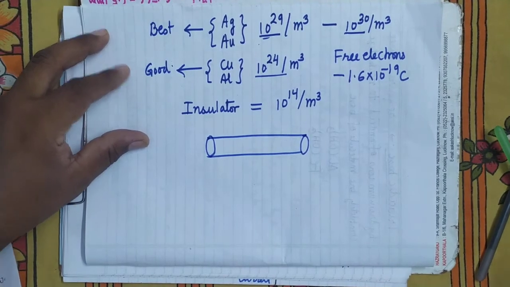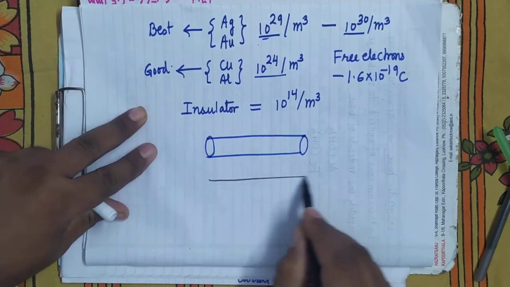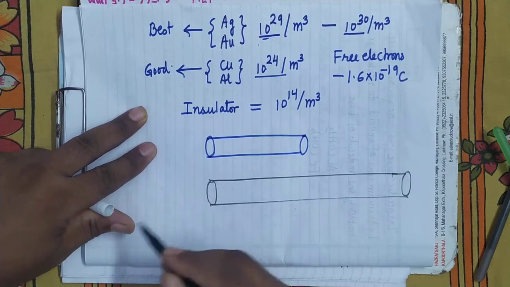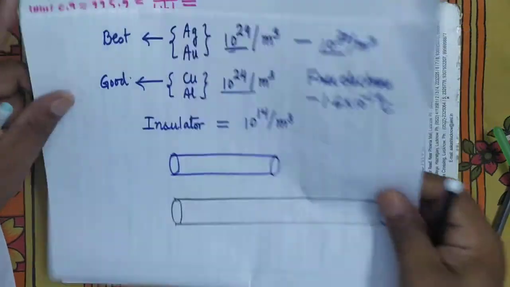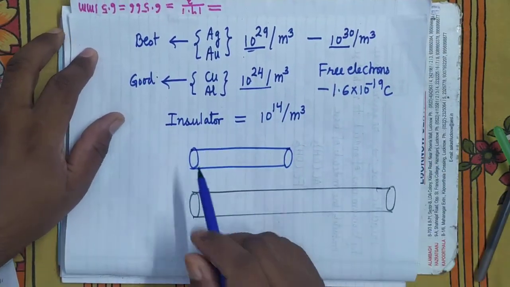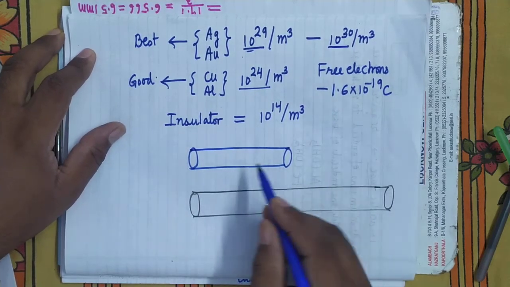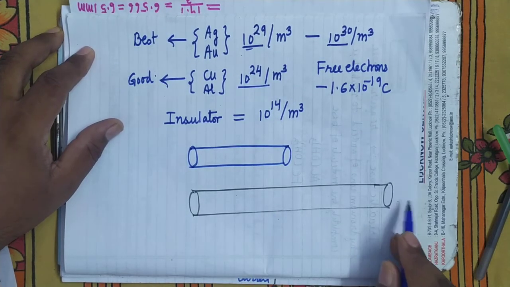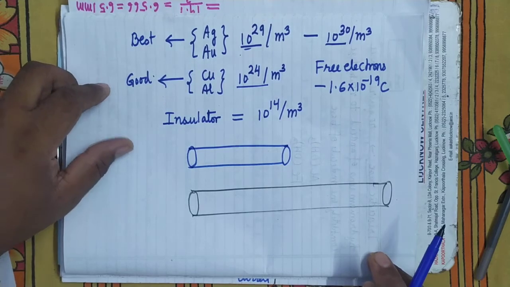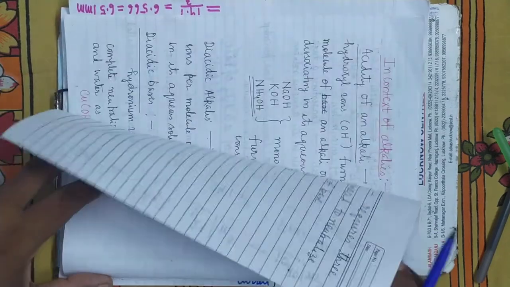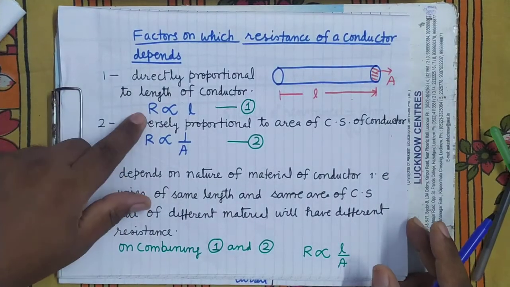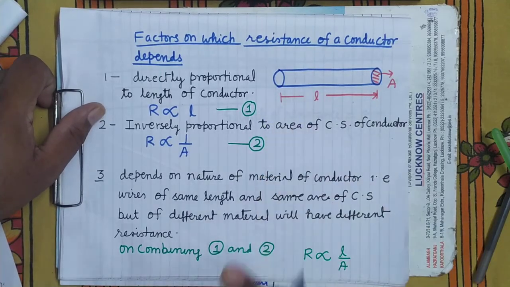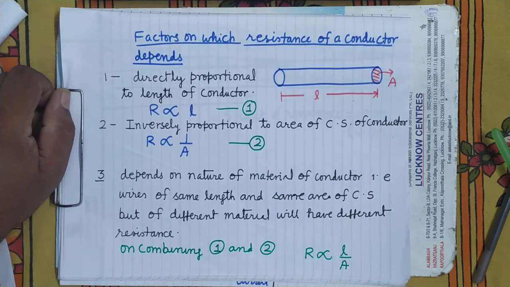There is another conductor whose length is more. So what will happen? In which case will electrons suffer more collisions? Here they have to cover a smaller length, so they will suffer a smaller number of collisions. Here they have to cover a longer length, so they will suffer more collisions. It means the resistance of a conductor will be directly proportional to the length. It's clear? More the length of the conductor, more will be the resistance.